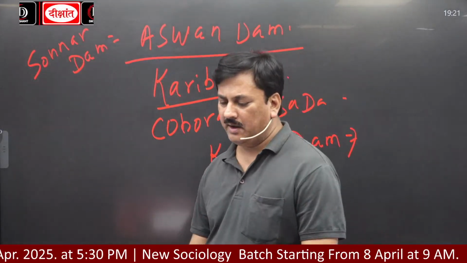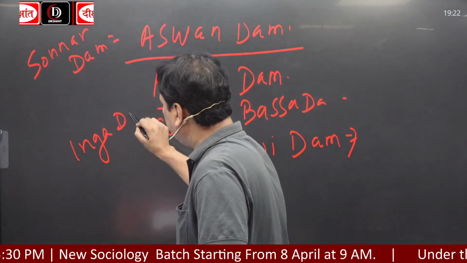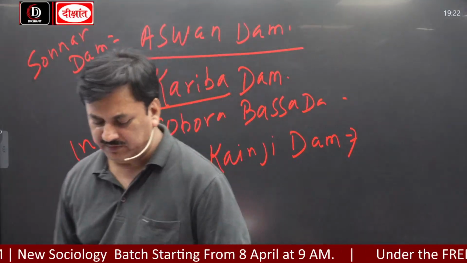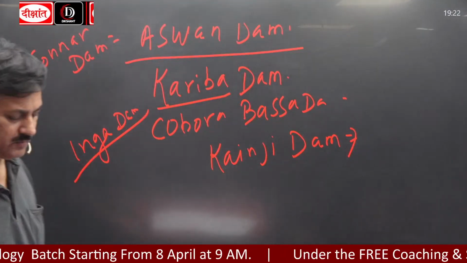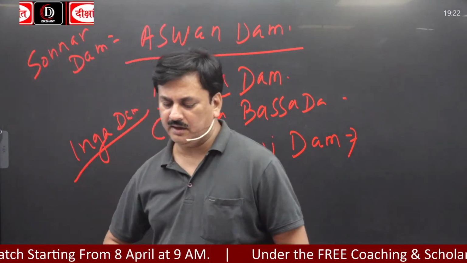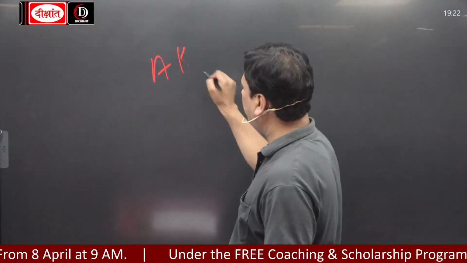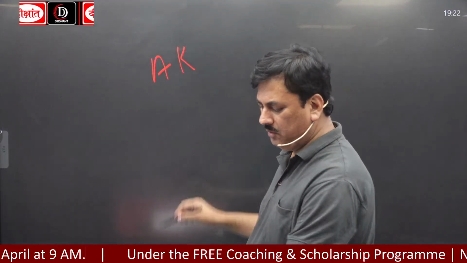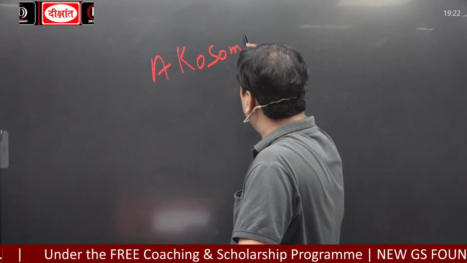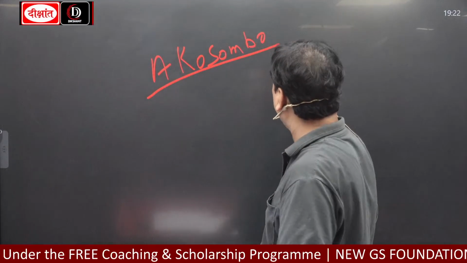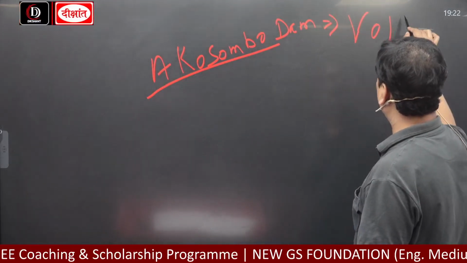Then Inga Dam, INGA, Inga Dam. This dam is on river Zaire or Congo. Okay. And Akosombo, कौन सा है? AKOSOMBO. Akosombo Dam. It is on the Volta River, VOLTA.